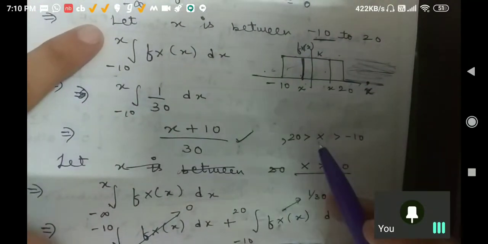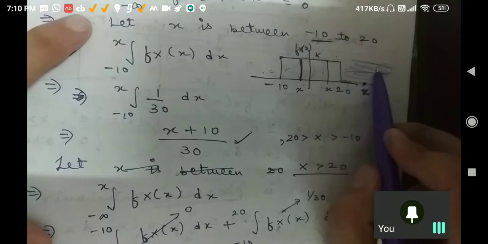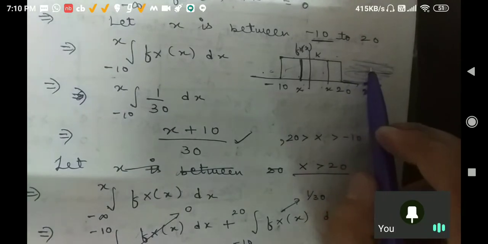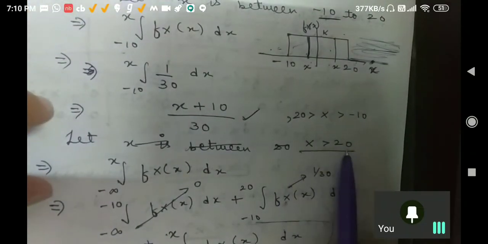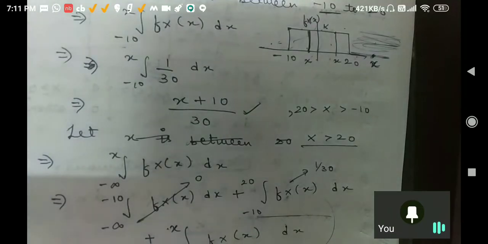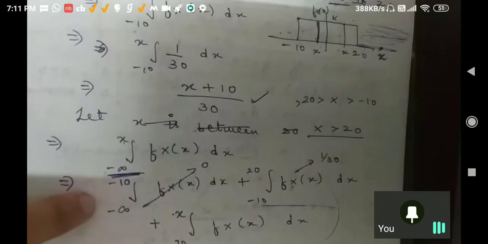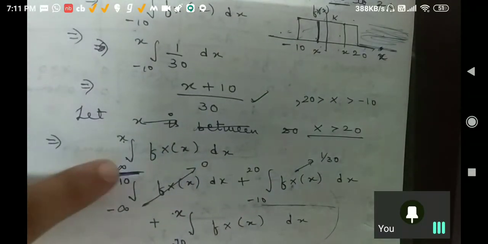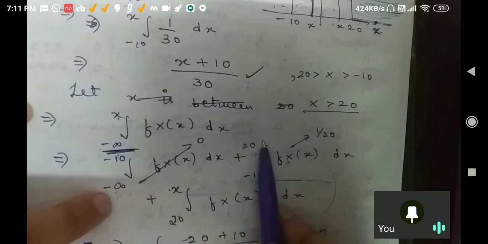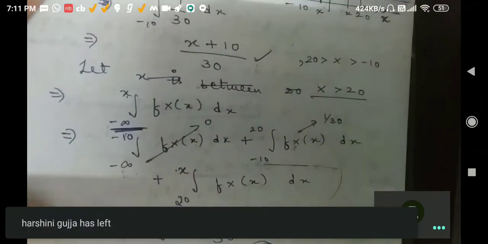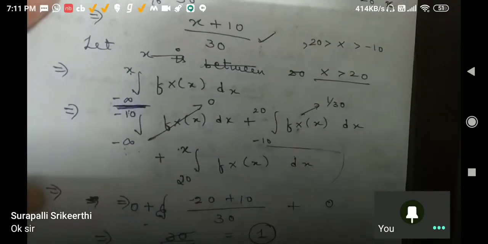Now what I said, suppose the case is that your x is greater than 20. Suppose your x is here. So now again this is the case where your fx is 0. Is that so or not? But now the point is that you are saying that x should be greater than 20. Yes, I agree. But what is your basic definition? That you are integrating from minus infinity to x. Is that clear or not? From minus infinity to x we are going. So I am going from minus infinity to minus 10, then minus 10 to 20, then 20 to x. Is that clear or not? To everybody?